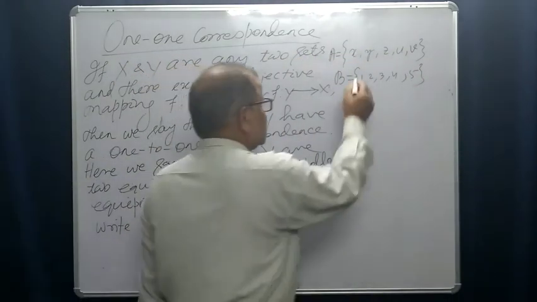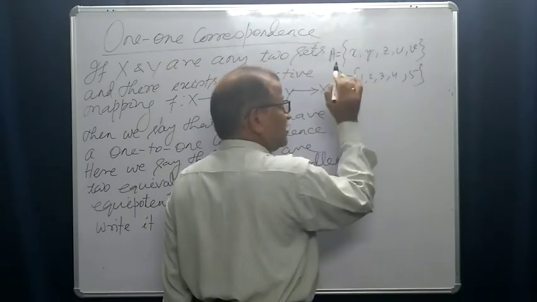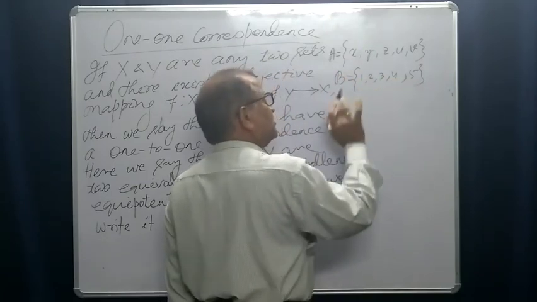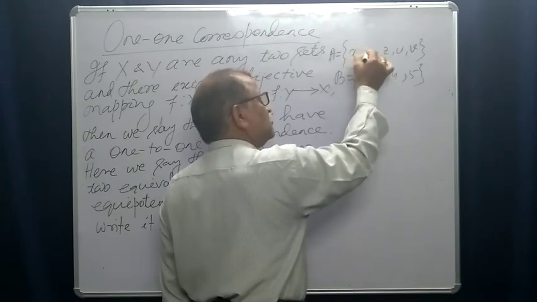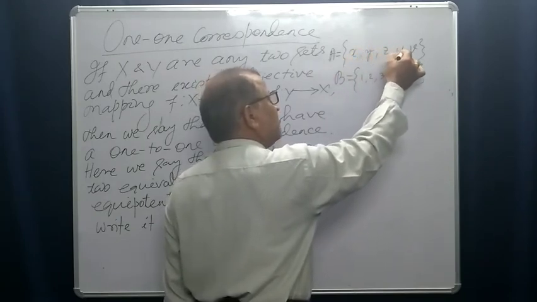Now these are two sets, the subset starting from 1: x1, y, and 1, 2, 3, 4, 5.